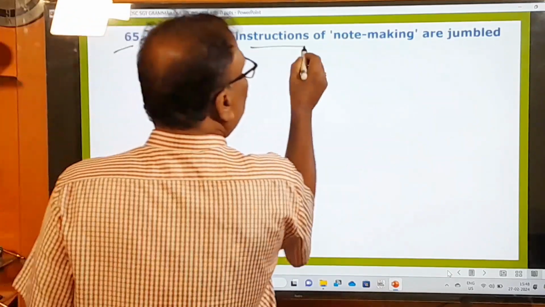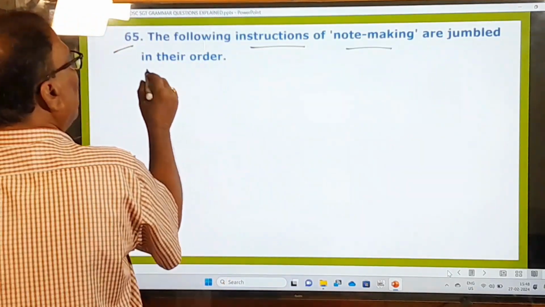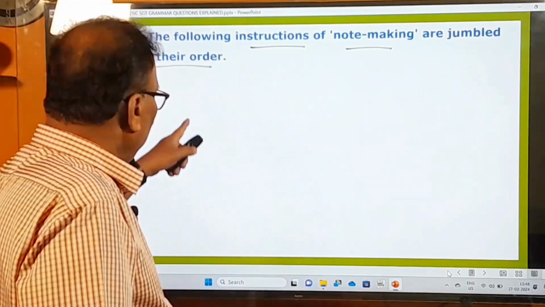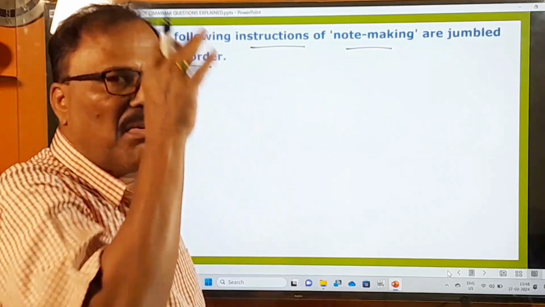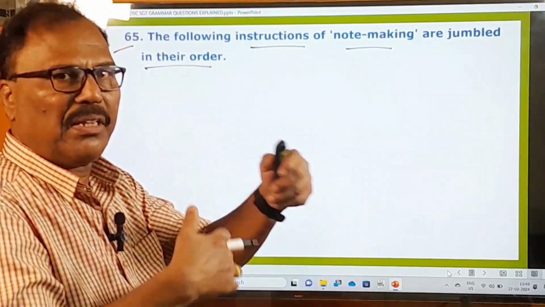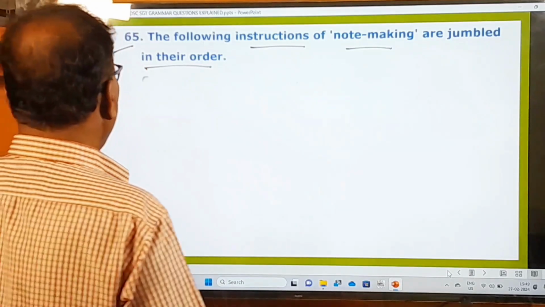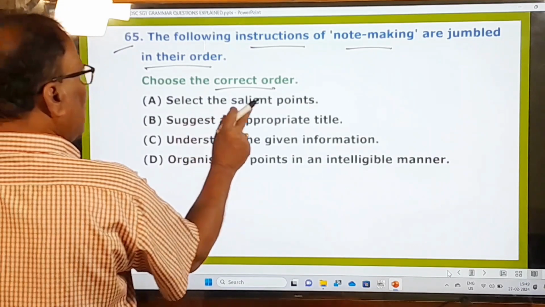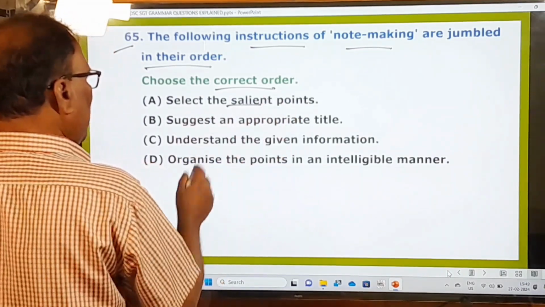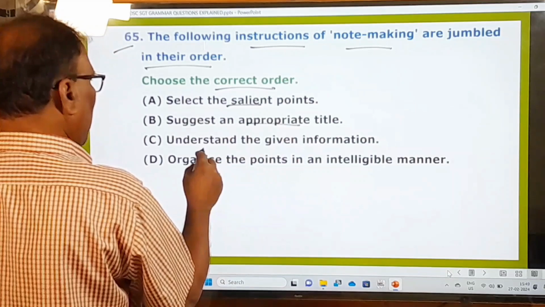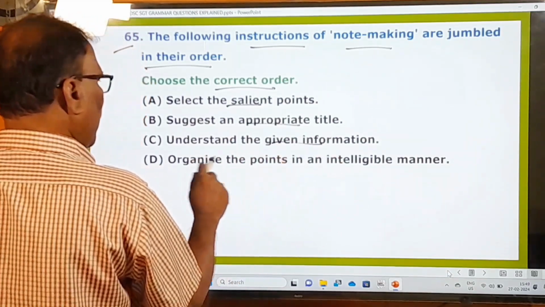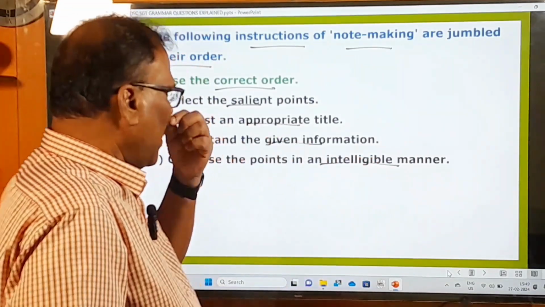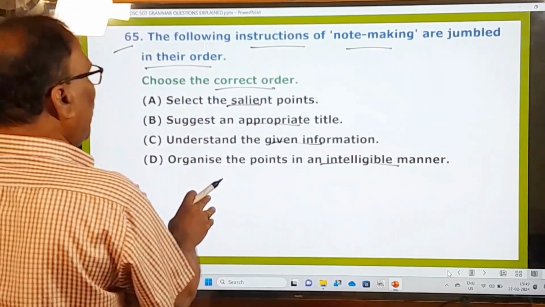The following instructions of note making are jumbled in their order. So instructions for note making are given here, but they are given in a jumbled manner. What you have to do is you have to put them in the correct order, right? So choose that correct order. Select the salient points. Salient means important points. Suggest an appropriate title, suitable title. Understand the given information. Organize the points in an intelligible manner, in a meaningful, understandable manner, right? So these are the 4 points of the note making.